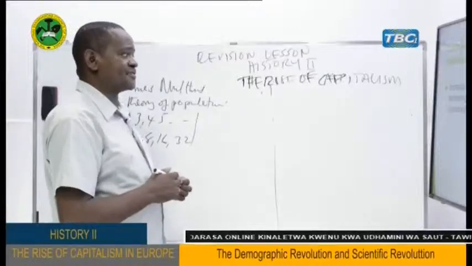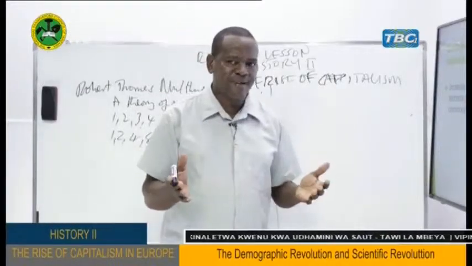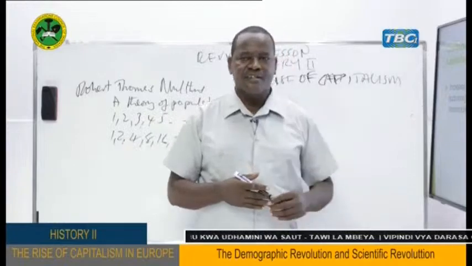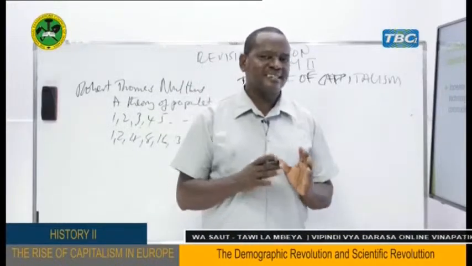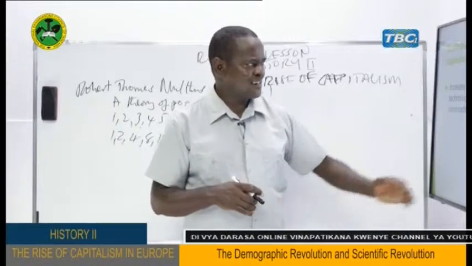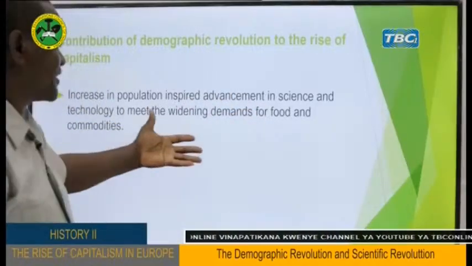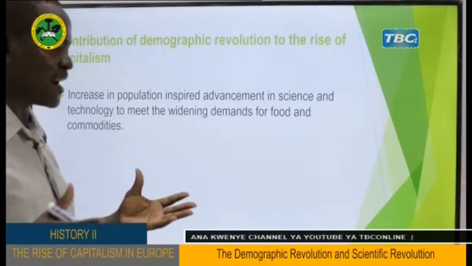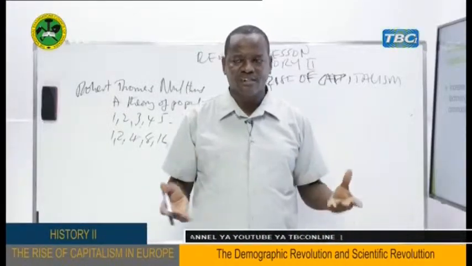The improvement of science and technology. But what inspired that to improve? It was the increase in population. So that's why we relate the increase in population with the advancement of science and technology. And the more this science and technology improves, as we have said, there was a grand revolution, the industrial revolution, and so on.